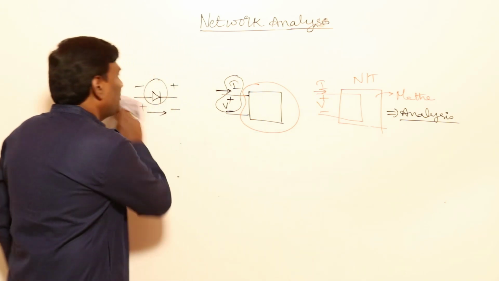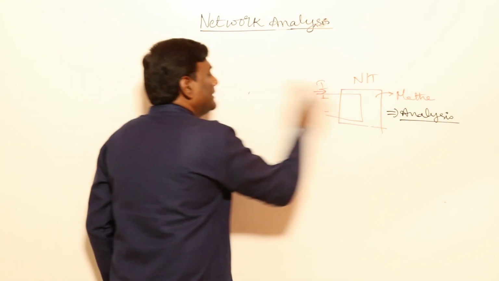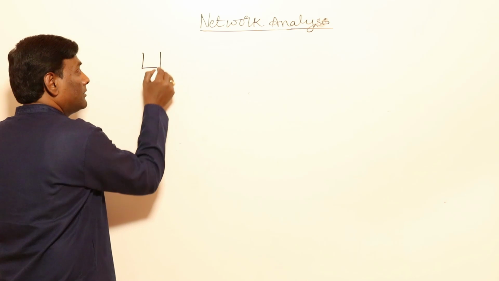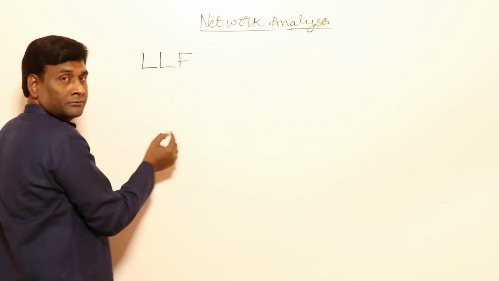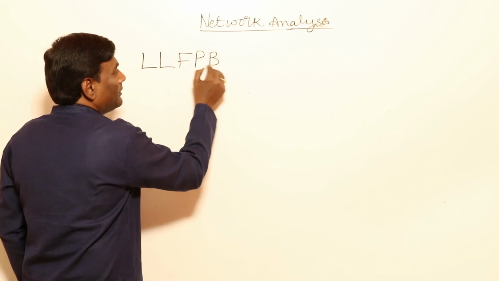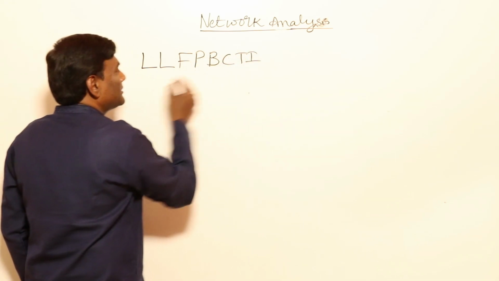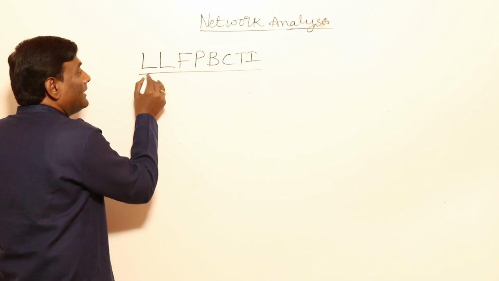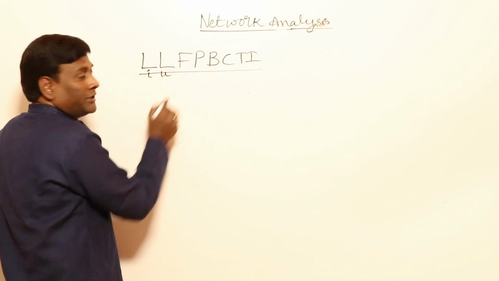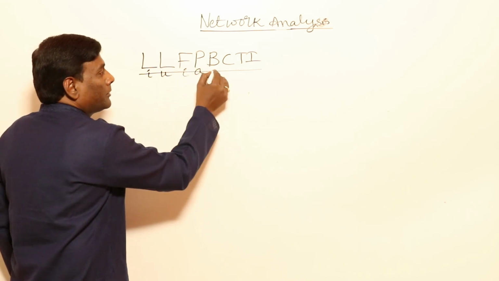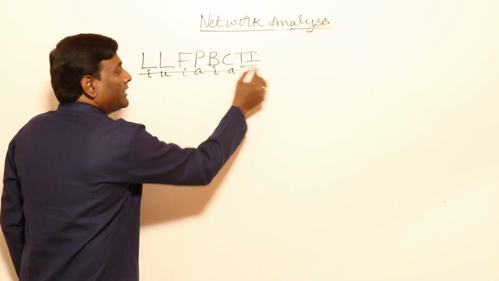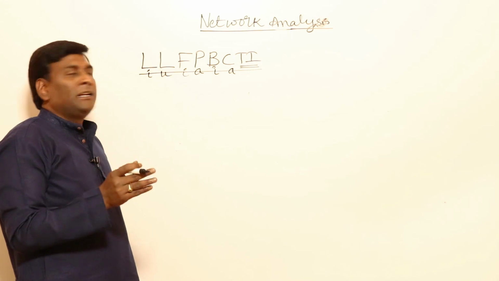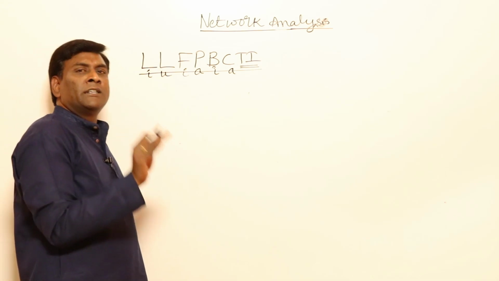Boundaries means that network analysis or network theory is meant for linear, lumped, finite, passive, bilateral, causal, time invariant systems. My network theory is meant for these only. Now let us see what these qualities mean. When it will become linear, when it will become lumped and all, let us see each and every one.